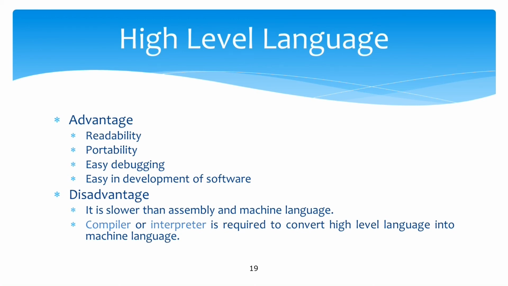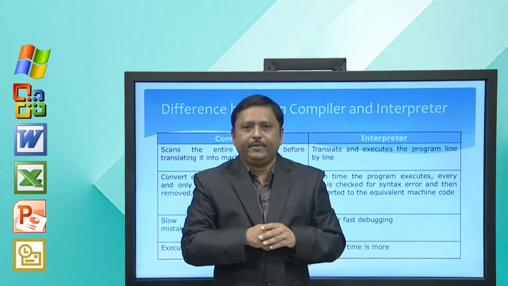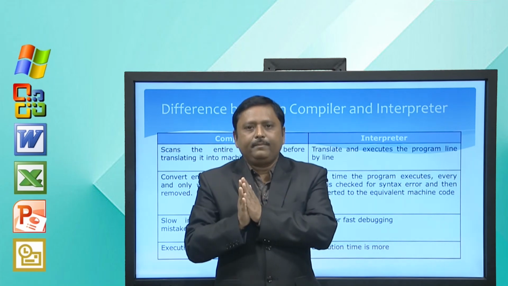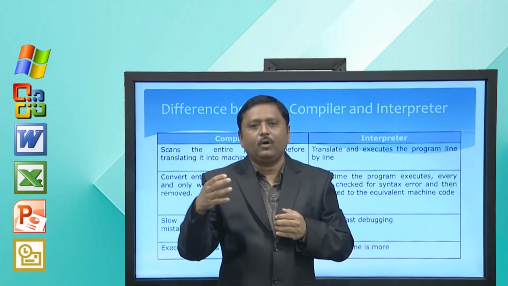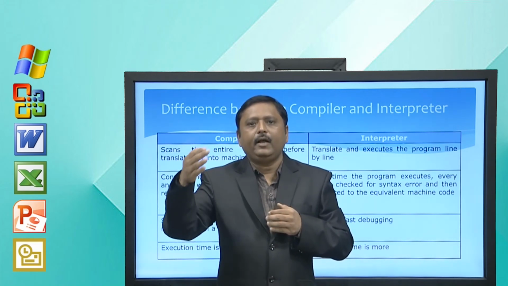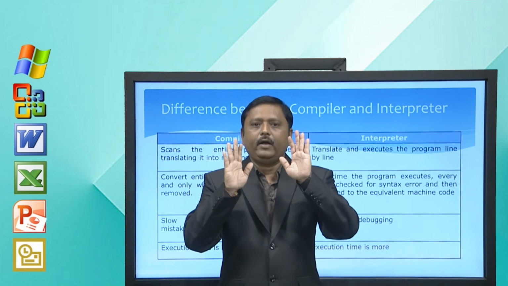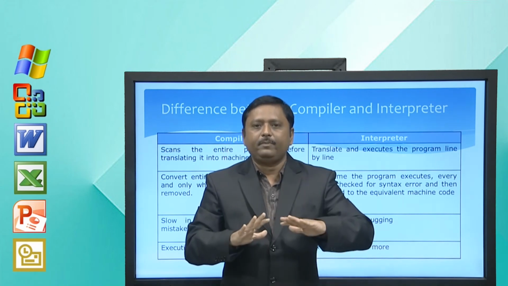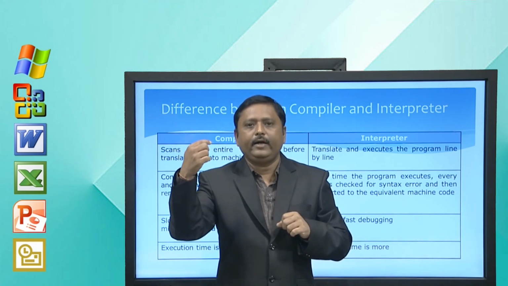Now, what is a compiler? Let us try to understand the compiler. A compiler is a program that reads your program as a whole and converts it into low level language. Another program is the interpreter. It reads your source code or program written in high level language line by line, and if some error is encountered, it stops executing that program and shows you whatever error it encounters.